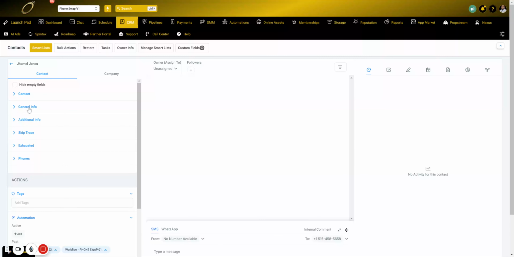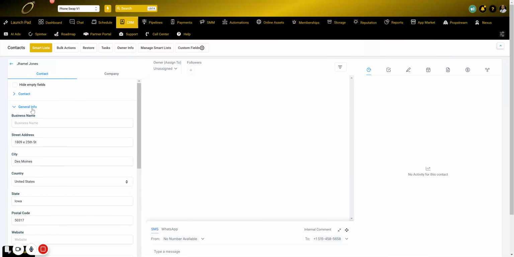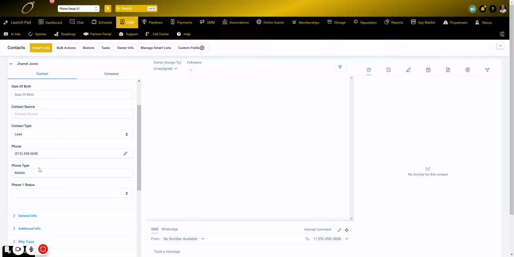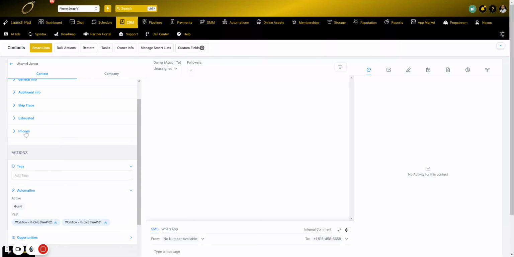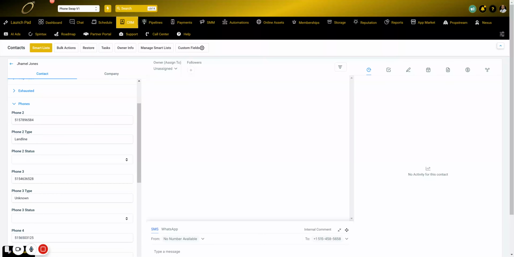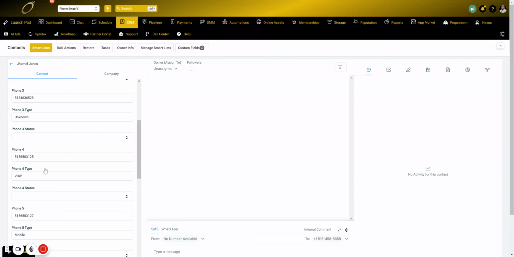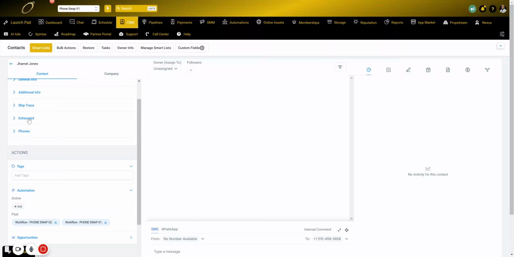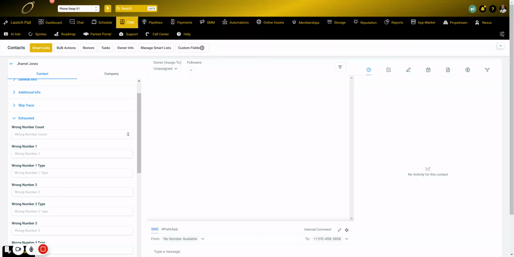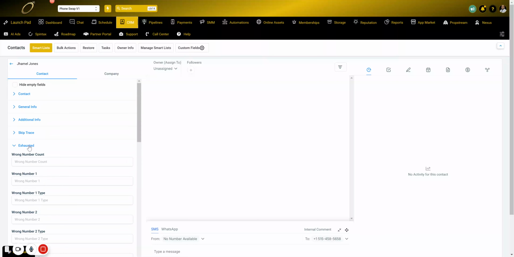And what it does is, as you can see, we have the contact information, phone number right here, phone type, and phone status. And down here, you see we have phone 2 type, phone 3 type, phone 4, up to phone 5, right? And then we go to exhausted, and we see wrong number count, and then the wrong numbers and the types, the wrong number types as well.